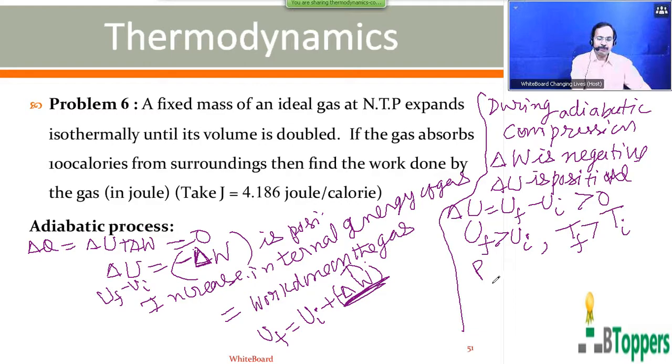So for ideal gas adiabatic process, all the three variables, pressure, volume, temperature, all the three will undergo a change. Only the perfect gas equation can be applied for ideal gas in the adiabatic process in the initial and final state separately.